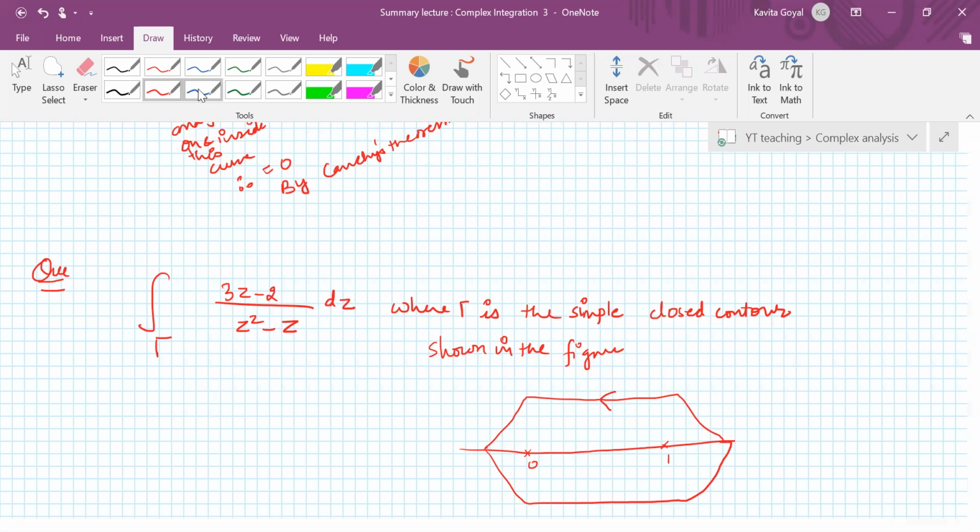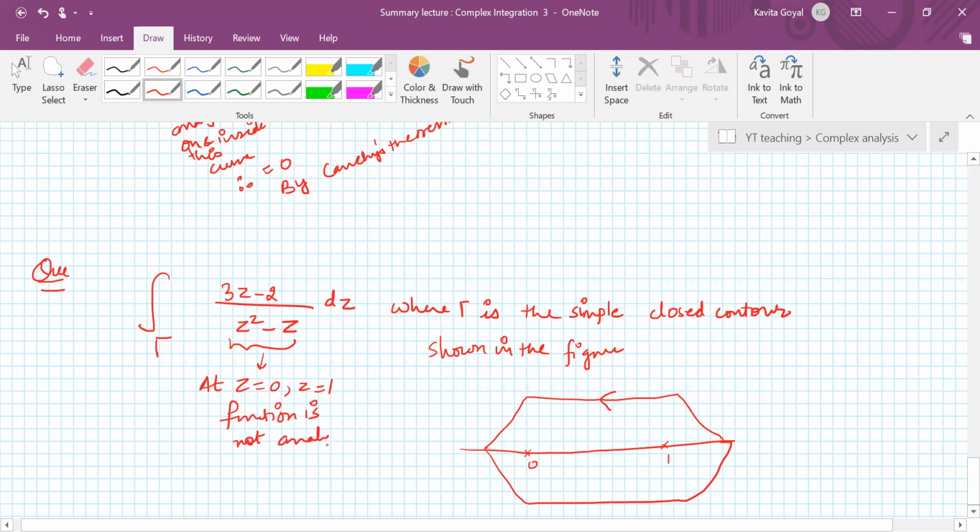Now you see this integrand is not analytic at the point z equal to 0 and z equal to 1. Is that clear, Minal? And both these points are inside the curve.